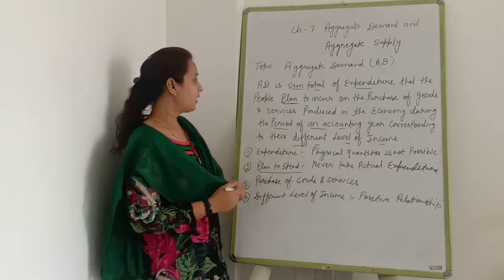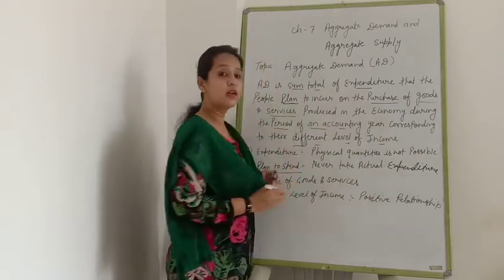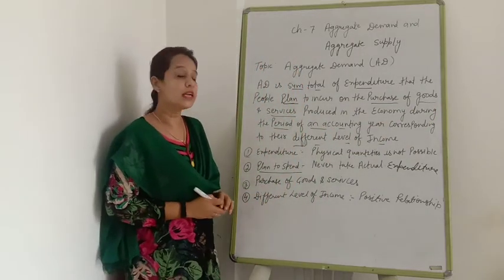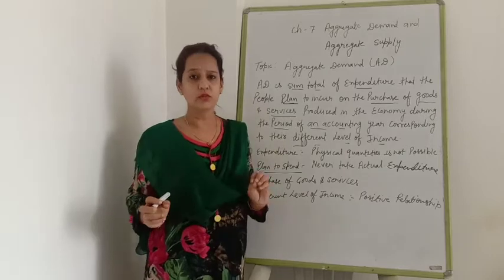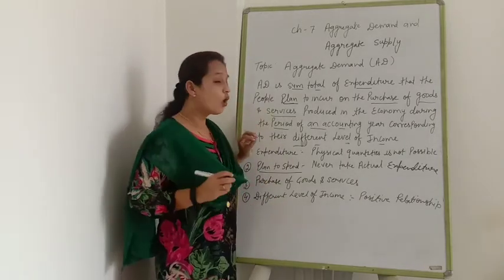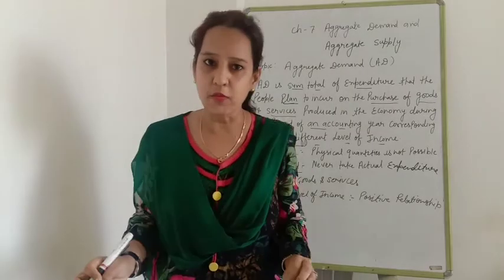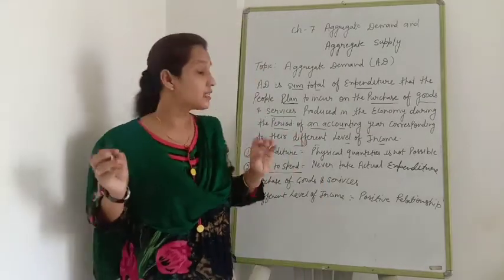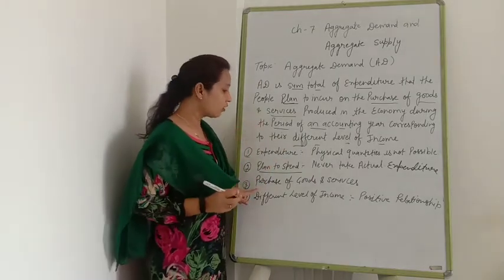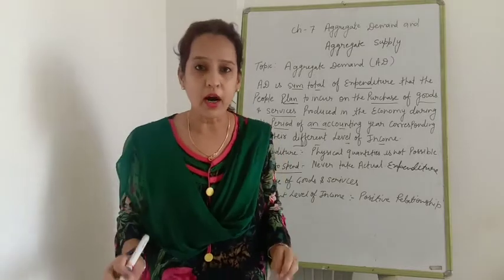The third content, that is purchase of goods and services. Here we are taking purchase of goods and services. Purchase of goods and services means here we are taking the purchase of all goods and services produced in the economy. All goods and services produced in the economy, that we are including in aggregate demand.